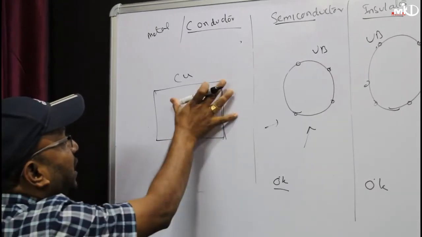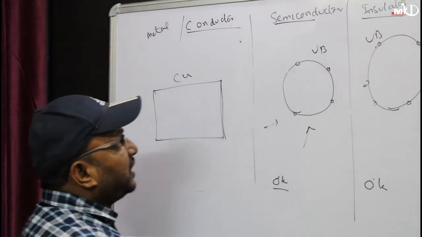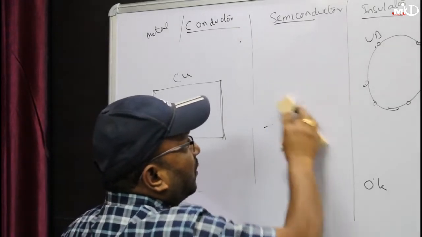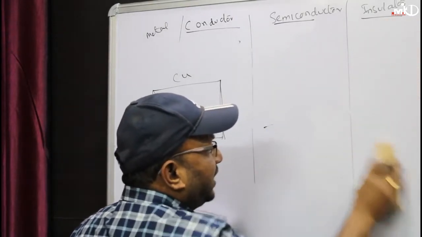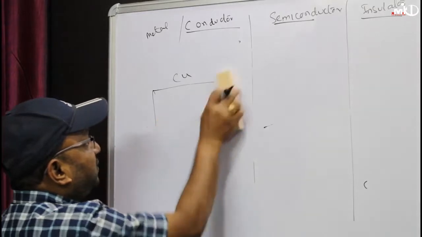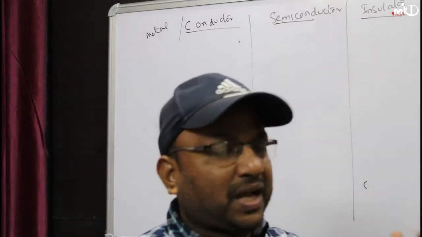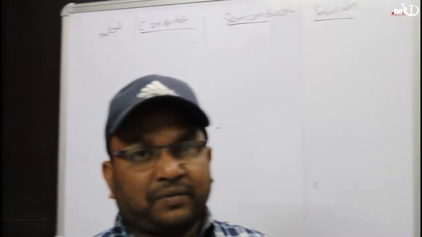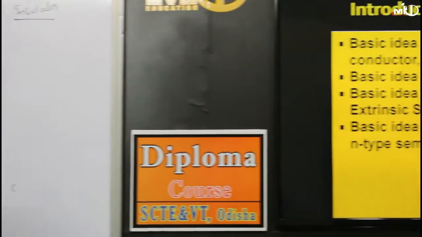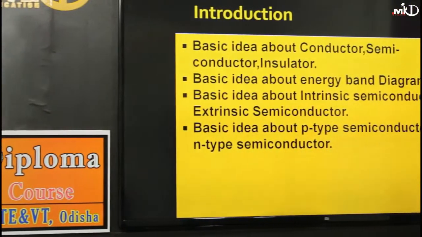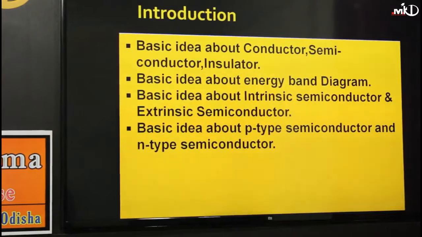Now, if I talk about a conductor like copper, a semiconductor, or an insulator, all three can be classified in terms of the energy band diagram, which is my second topic. First I have told what a conductor, semiconductor and insulator are. What is a conductor? A conductor has free electrons at 0 degree Kelvin.